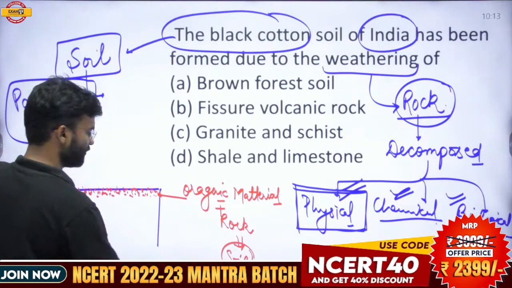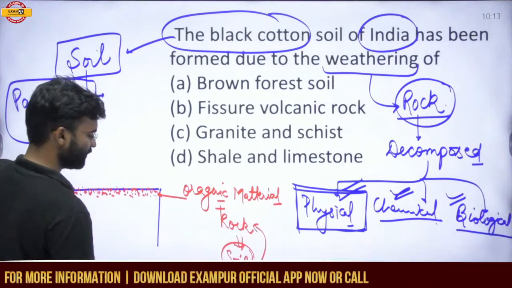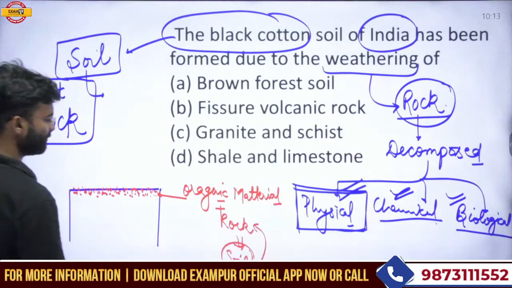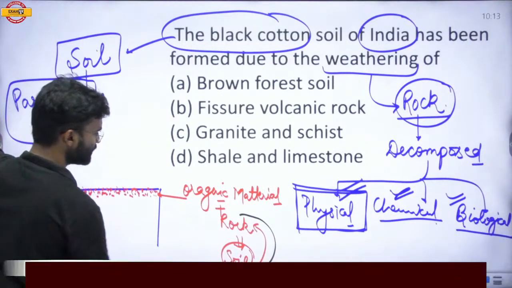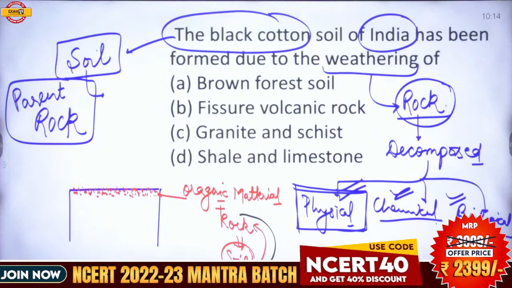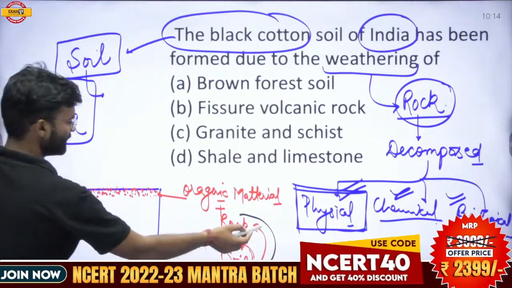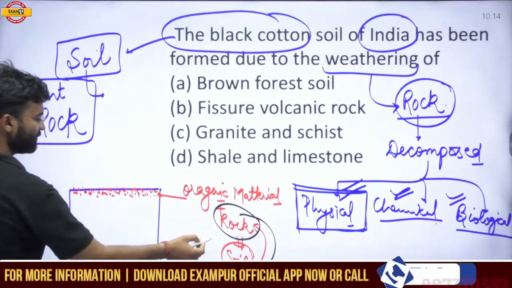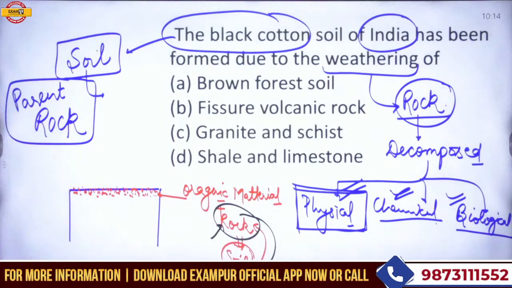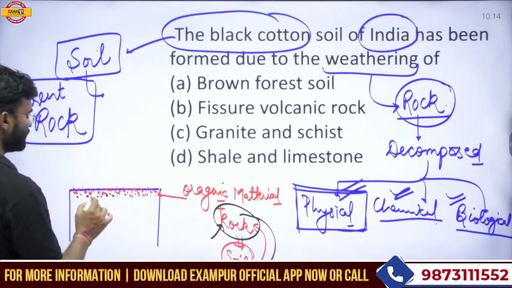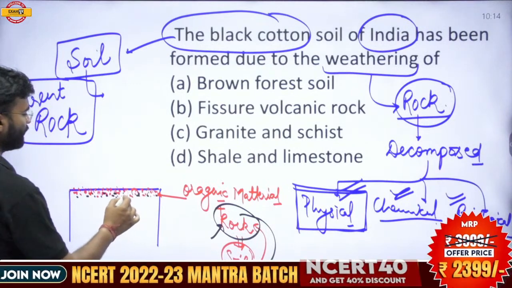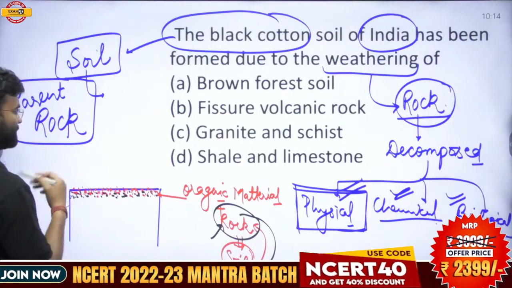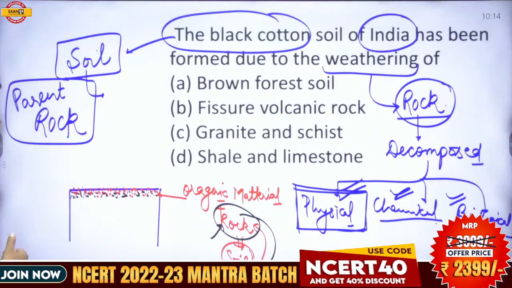If any soil is formed with the parent rock, then the features found on the parent rock will appear in the soil, because which type of minerals is found is determined by the rock composition. So the parent rock has a crucial role in the formation of the soil and in the determination of the soil's features.